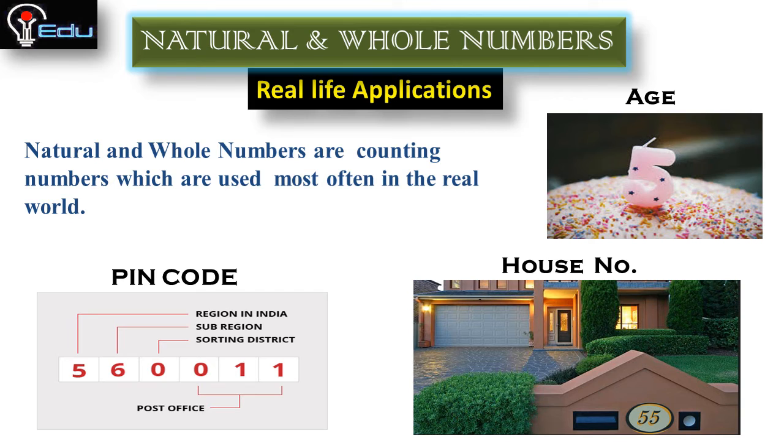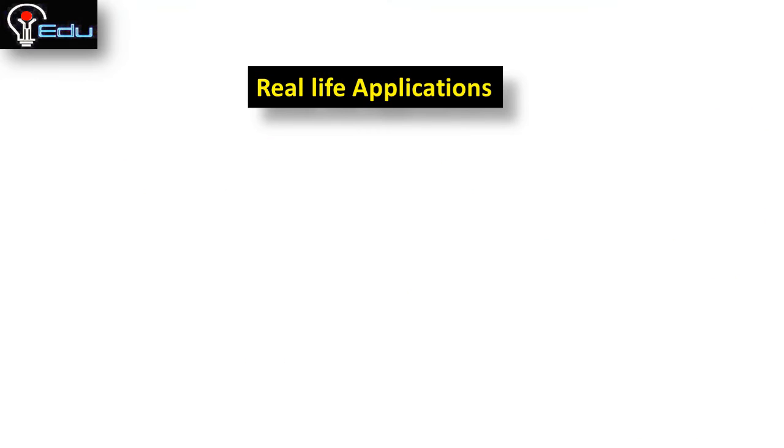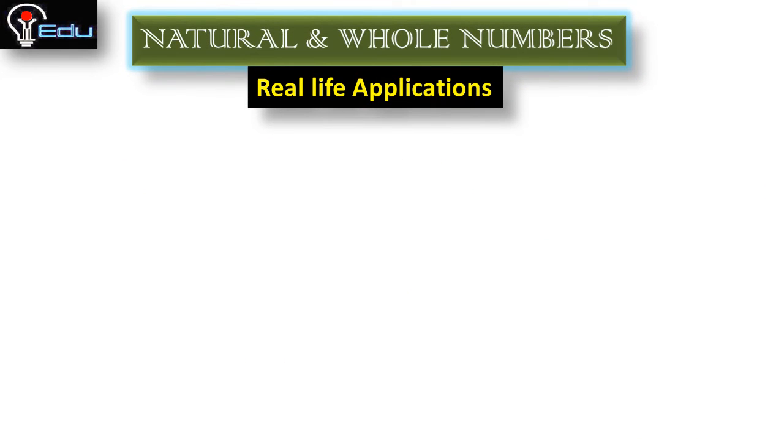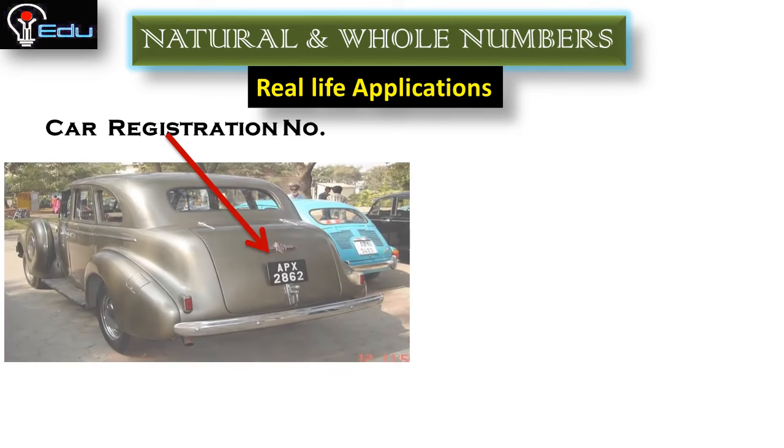These whole numbers are used in pin code for address identification. And next is house number. That number 55 is the house number. It also belongs to natural and whole numbers. And we will see some more real life applications.